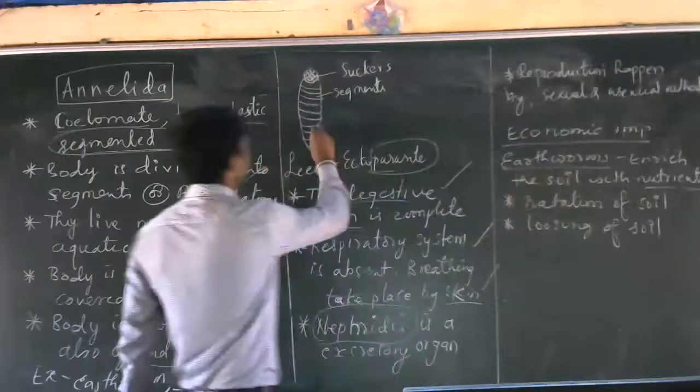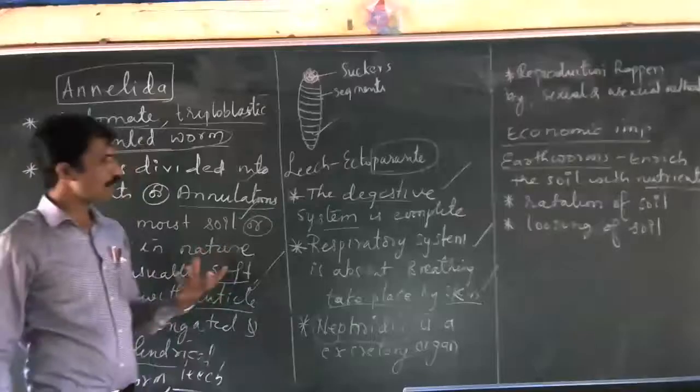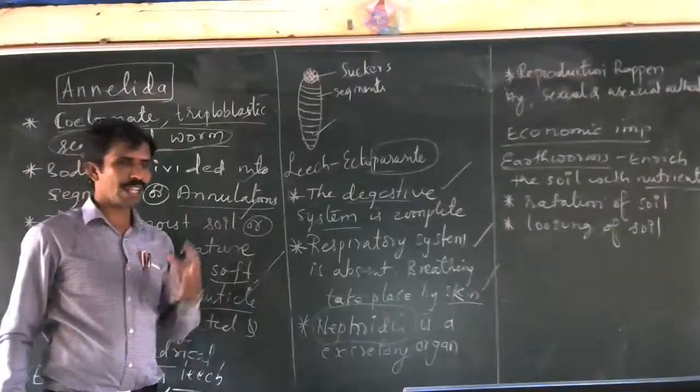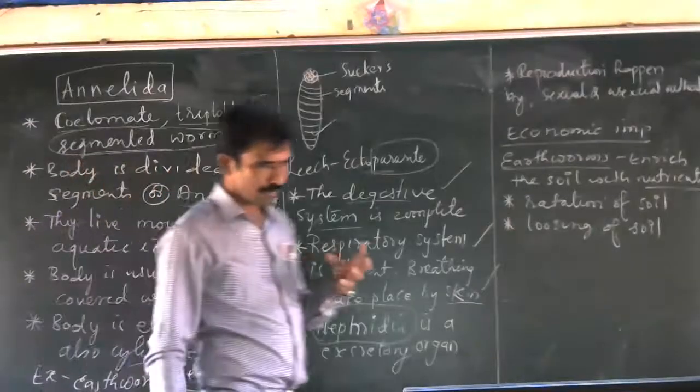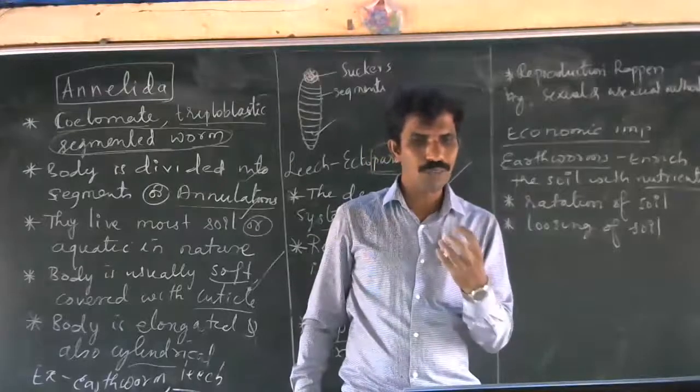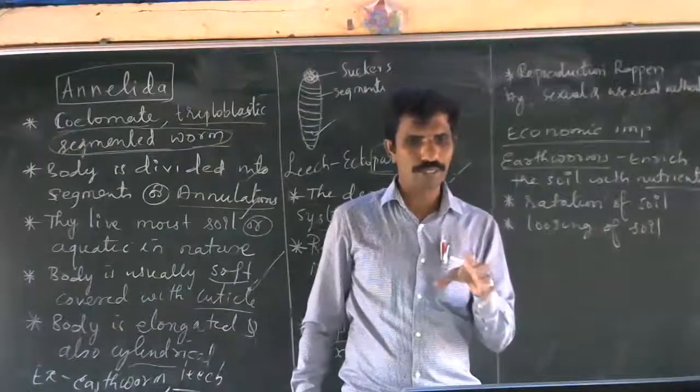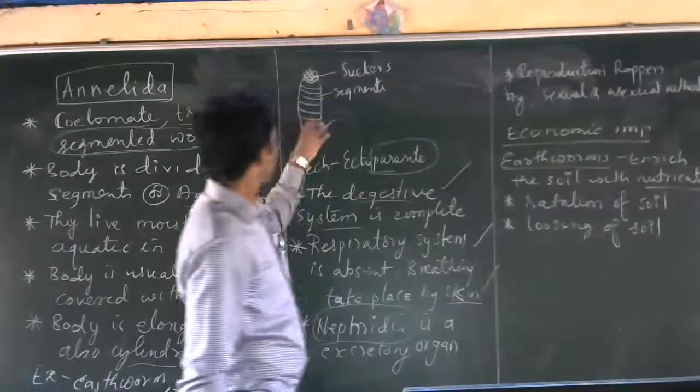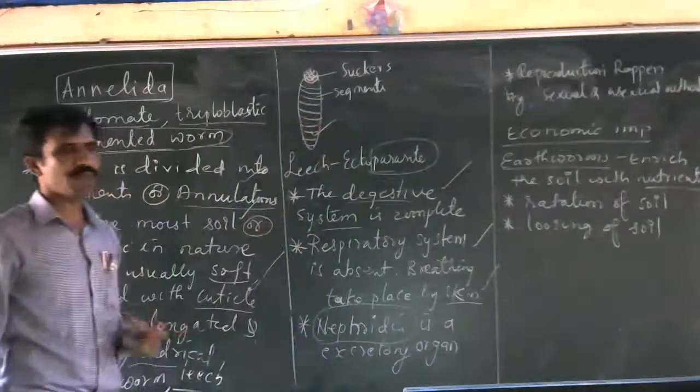So take leech. Leech was used in Ayurveda to remove the unwanted blood which is present in the wound and all. So for that it was being used. See, like that we have many economic importance.